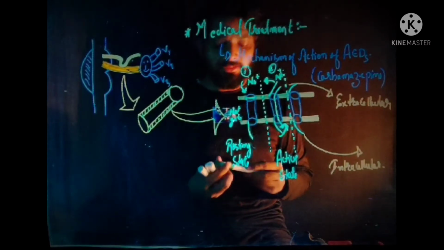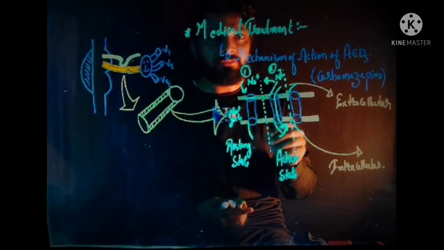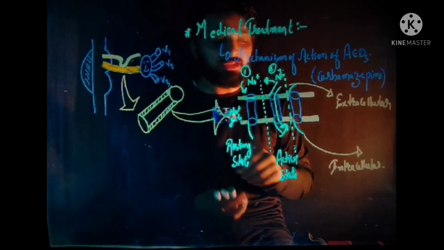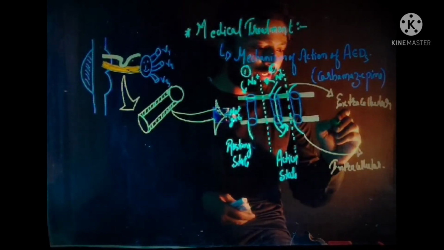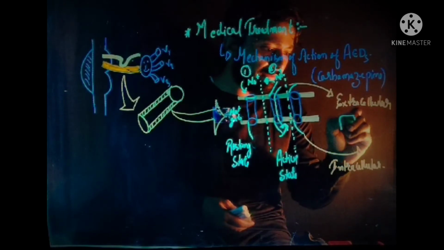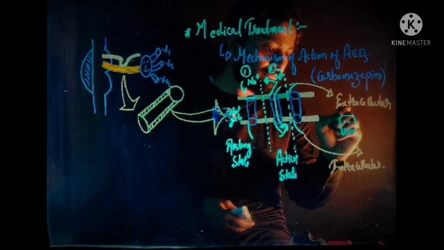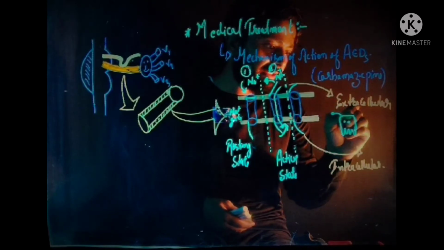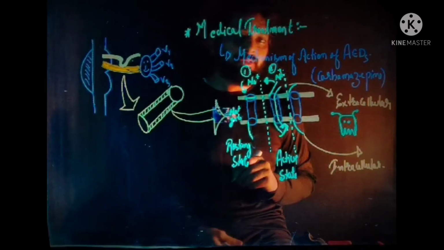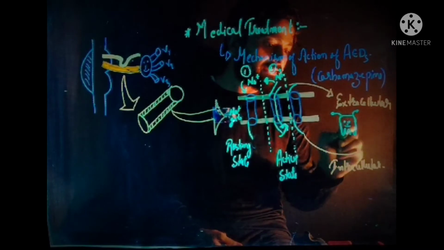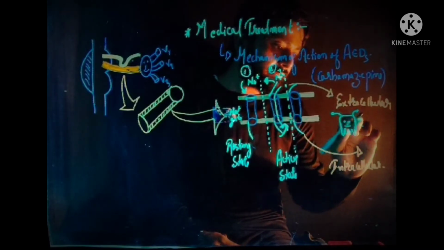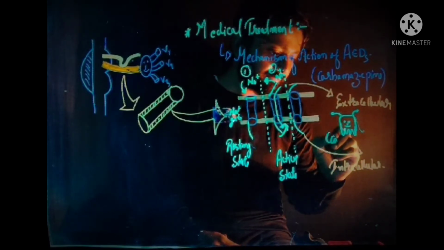Now what happens if carbamazepine, which is the drug of choice for trigeminal neuralgia, consider this is carbamazepine and it has two hands.